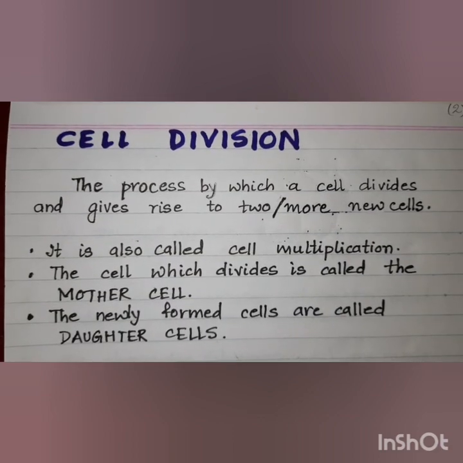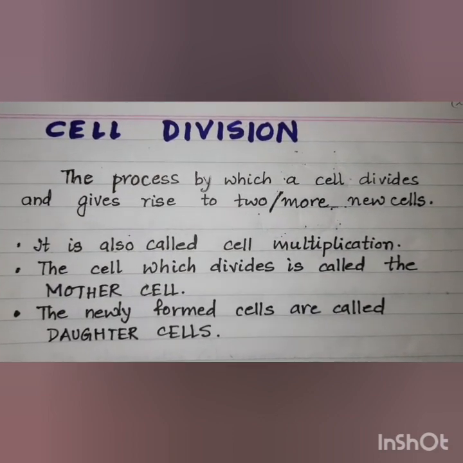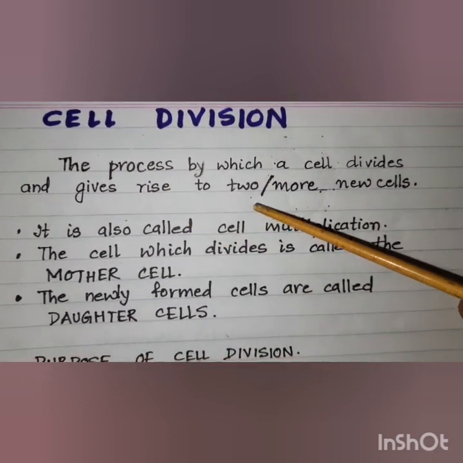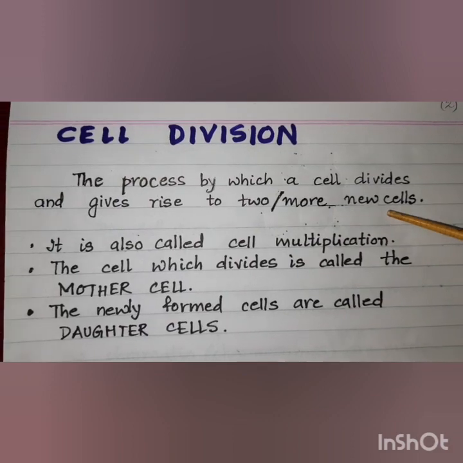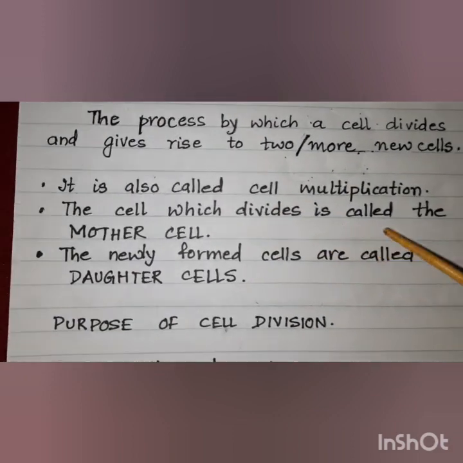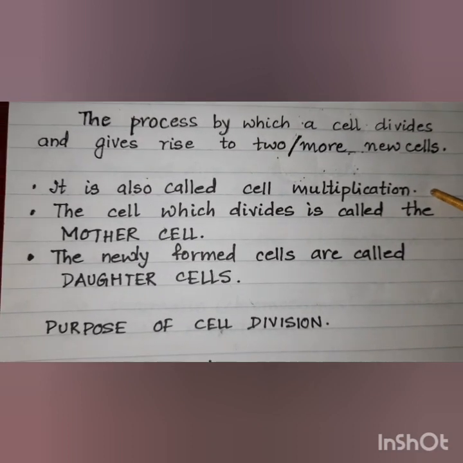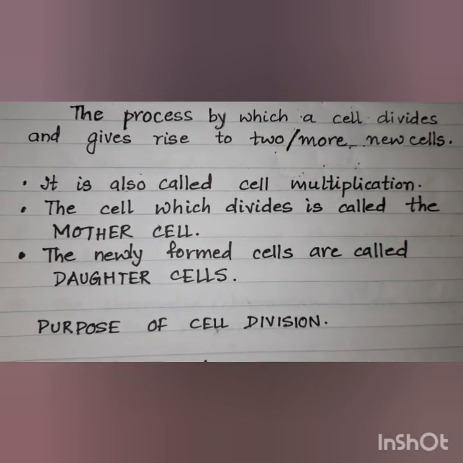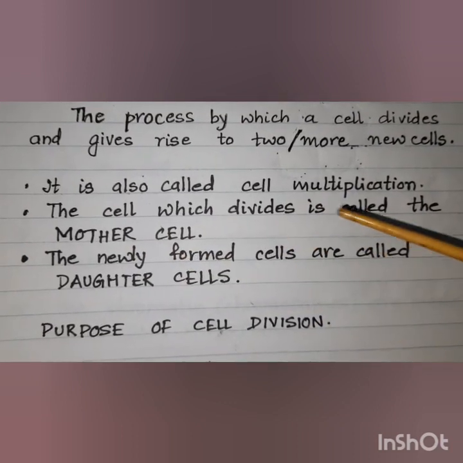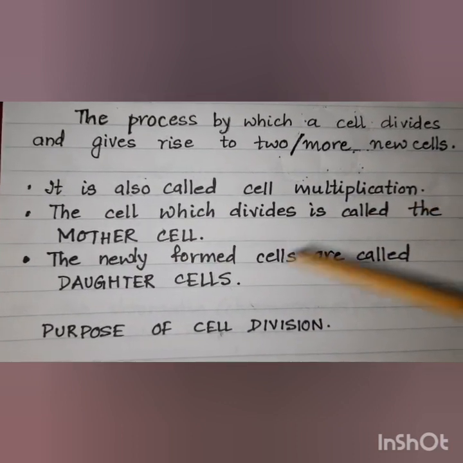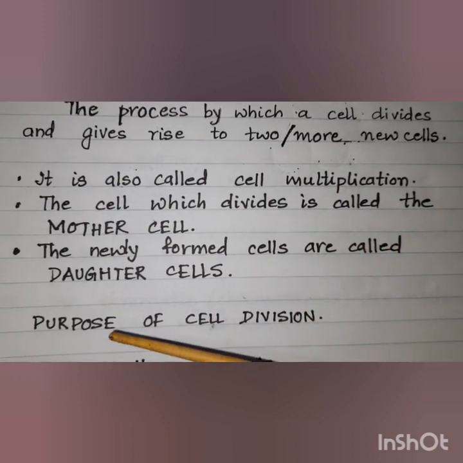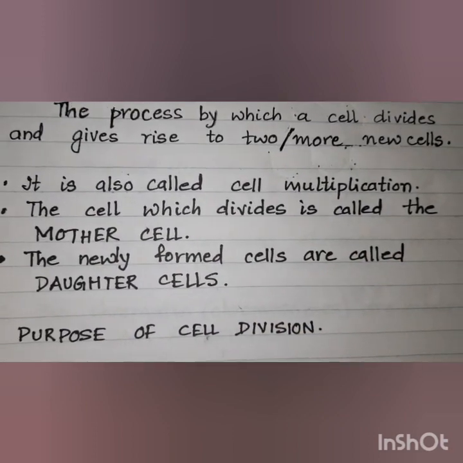Now, let us talk about cell division. The process by which a cell divides and gives rise to two or more new cells is called cell division. It is also called cell multiplication. That means one cell gives rise to many more cells, so it is called cell multiplication. The cell which divides to give rise to new cells is called the mother cell, and the newly formed cells are called the daughter cells.